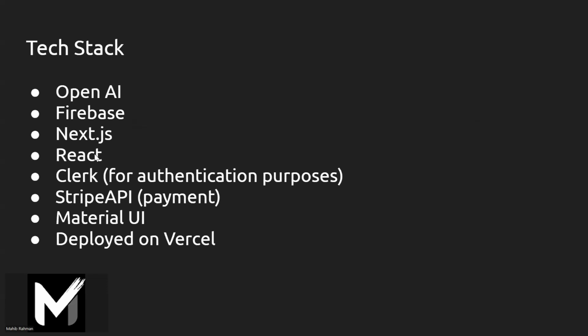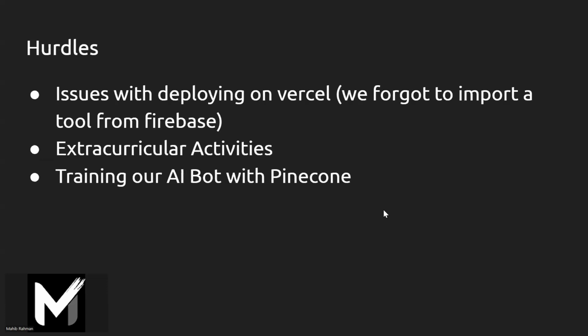So we use the OpenAI API for the chatbot. That's one of our main ones. Firebase is mainly for the backend part of the project. We use Next.js, React, and Clerk, which, as you saw, is how we got the authentication and how users could log in. Stripe API was the payment section. Obviously it's not available now, but we do have that incorporated in our code. Once we improve the product, we will release the payment section to the public. Then we have Material UI, which was our front end for the project, and we also deployed this on Vercel.